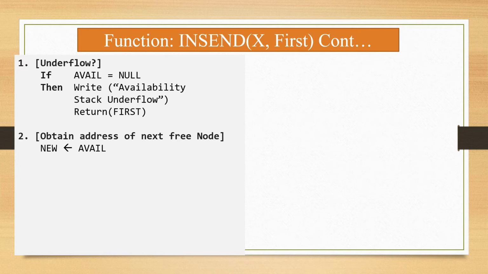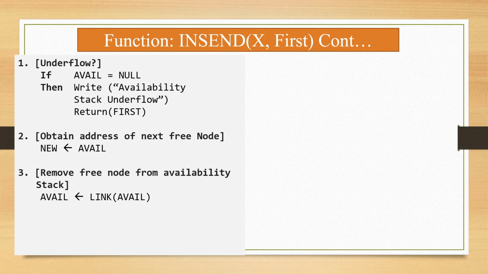Avail is assigned to new, means from the availability stack a new node is assigned to us. Step number 3, remove free node from availability stack. That means if we have any free node, then we have to assign it to avail. So link of avail is assigned to avail.